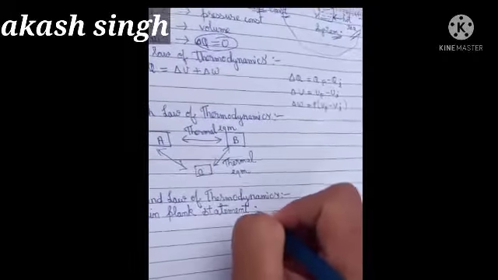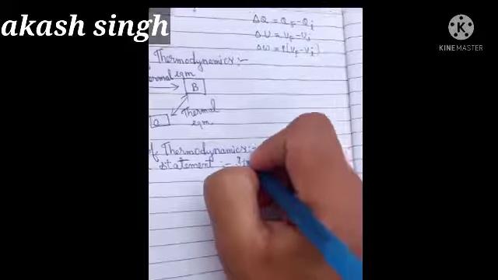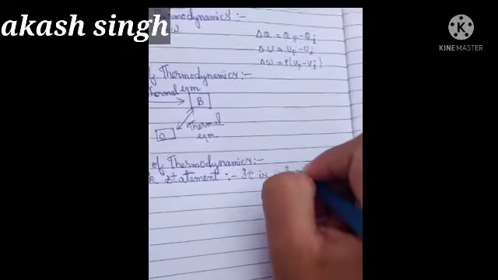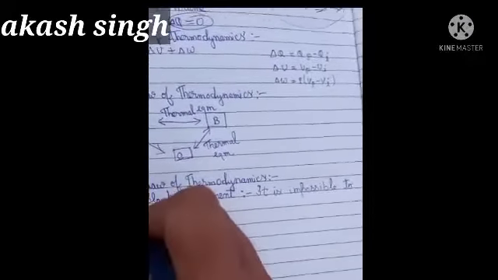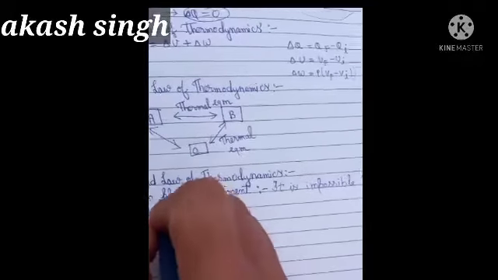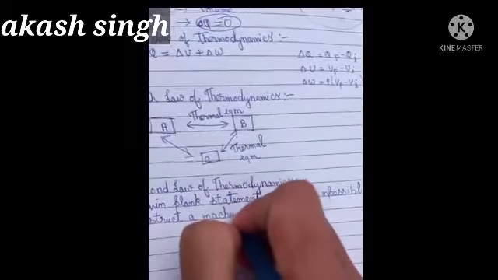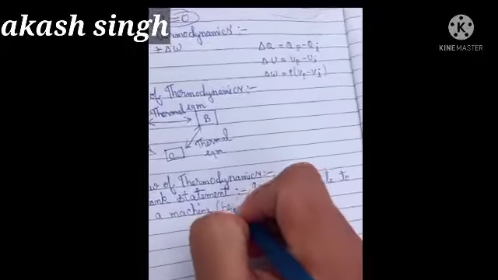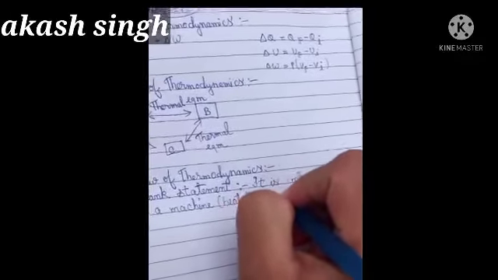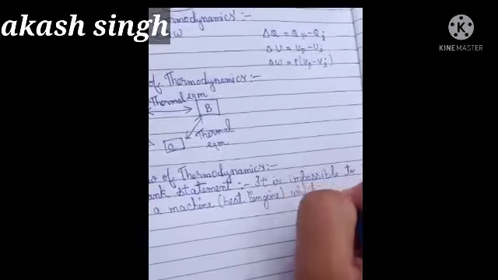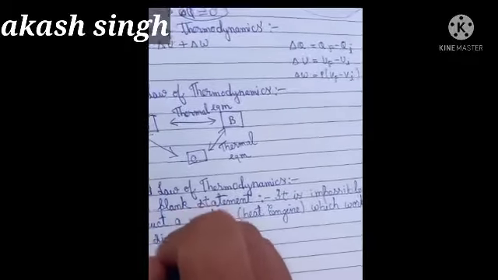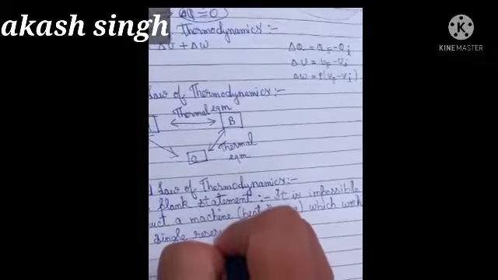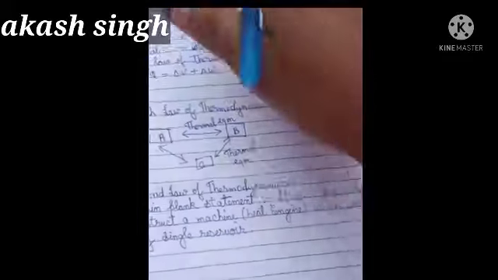Kelvin Planck has given a very important law about thermodynamics, that it is impossible to construct a machine, which we can also call a heat engine, which works on only a single reservoir. Now you are wondering what he is explaining, I am not getting anything.